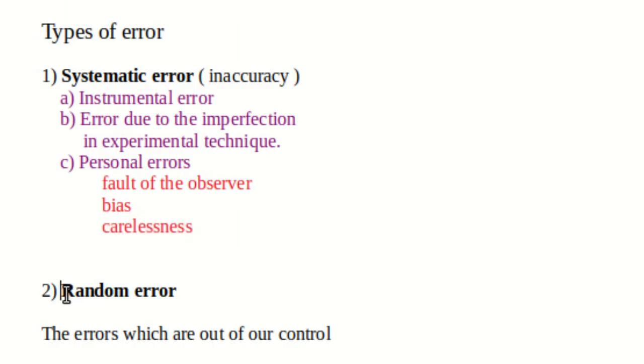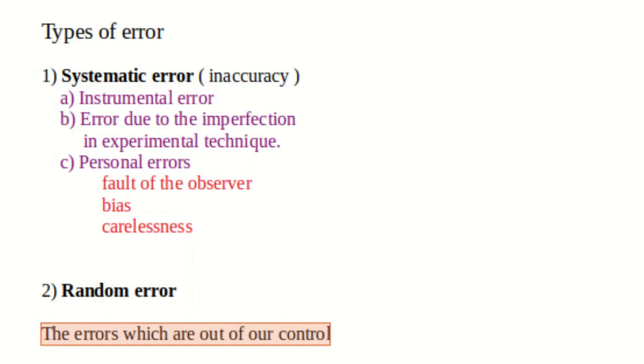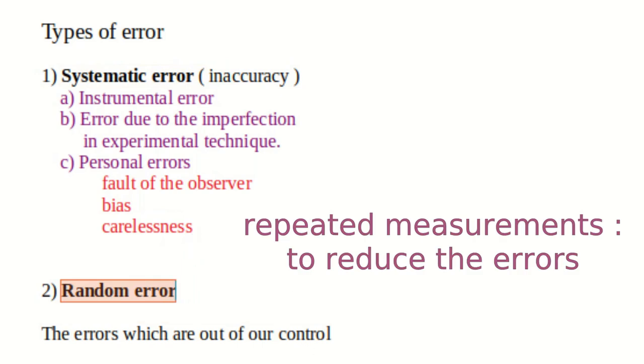The second type is called random error. This random error is not in our control. Suppose there is wind or there is a change in density of atmosphere, then that may change your weight or your length. So those are called random errors. We can reduce systematic errors, but we cannot eliminate random error. So what we do is repeated measurement to reduce both types of error.